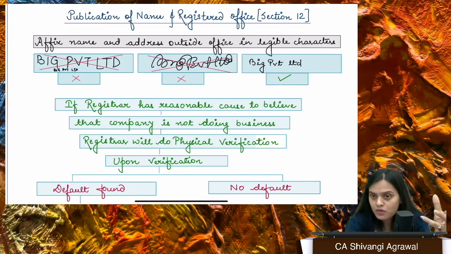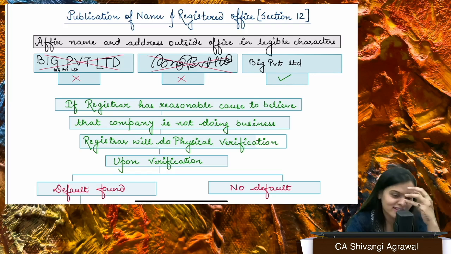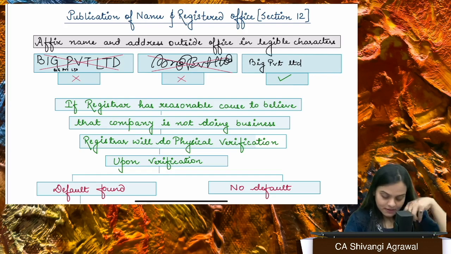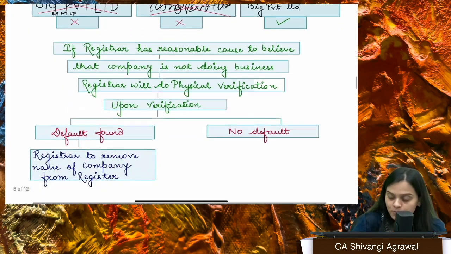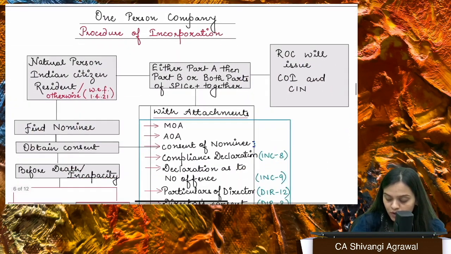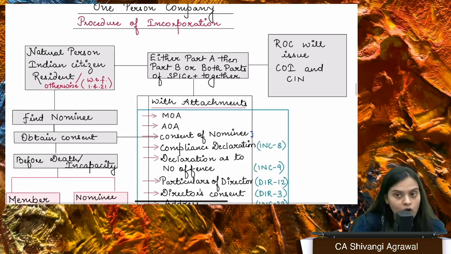Like I have always given you an example of Bengaluru, that's my favorite, right? Okay. So I think that is clear. Now, if the registrar has reasonable cause to believe that you have opened the office but you're not doing any business from this particular office, they can come and physically inspect that place, and thereafter they can also initiate removal of the name of the company.